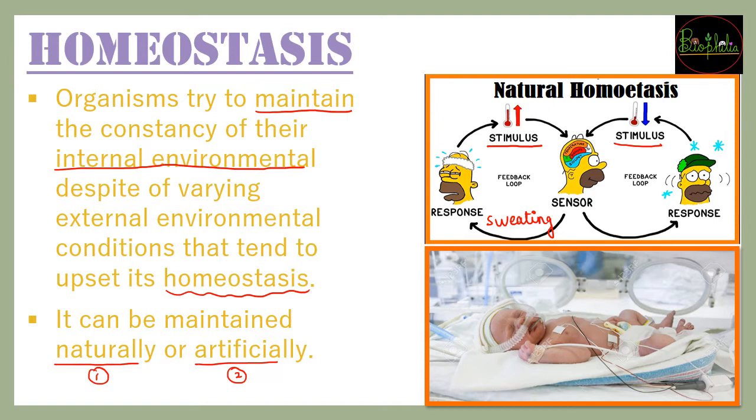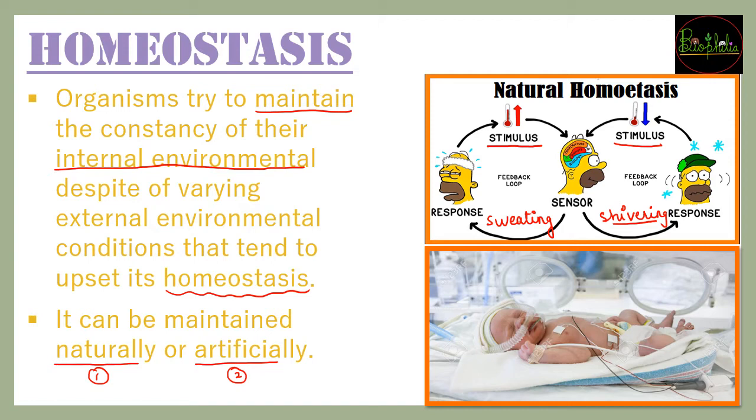The opposite happens when the external temperature decreases during winters. The external stimulus of low temperature will start the response of shivering. So you start shivering because the external temperature is lower than your body temperature. Because of shivering, your muscles will contract and a lot of blood supply will go to that area so that the body temperature can be maintained. So sweating and shivering are the two mechanisms by which your internal body temperature homeostasis can be maintained.